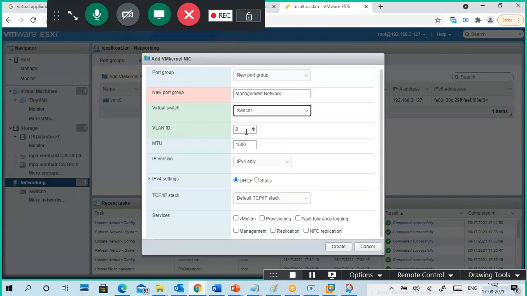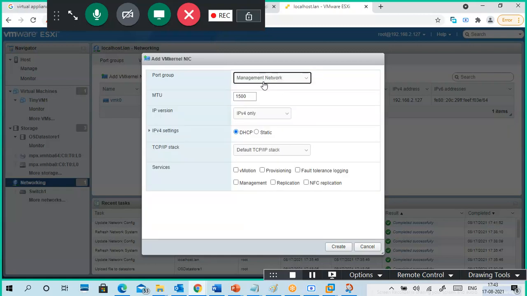VLAN ID you can assign on it, if you want to create a VLAN concept. When you say management network, you will get some service options, but it is not showing which switch.